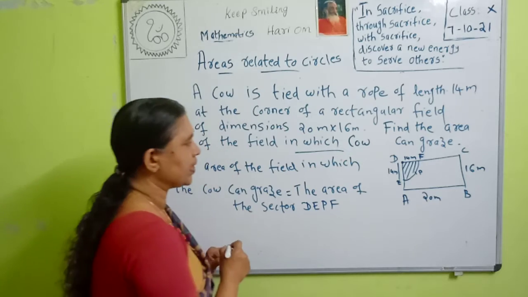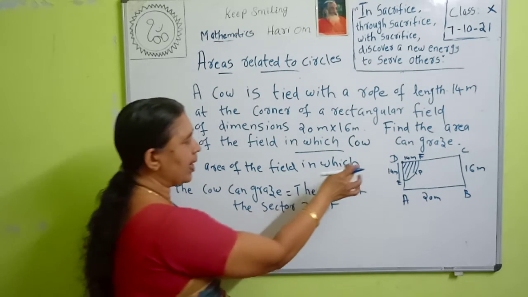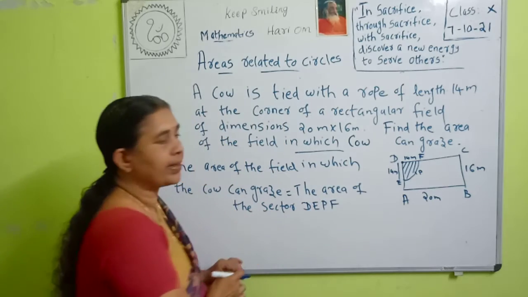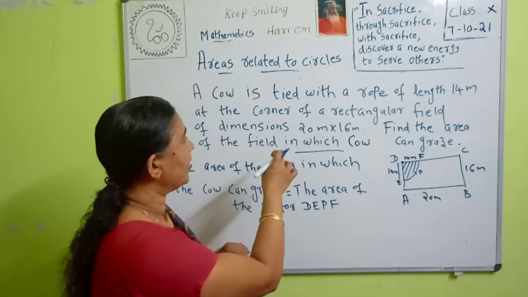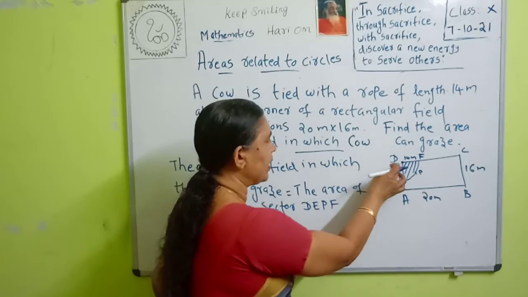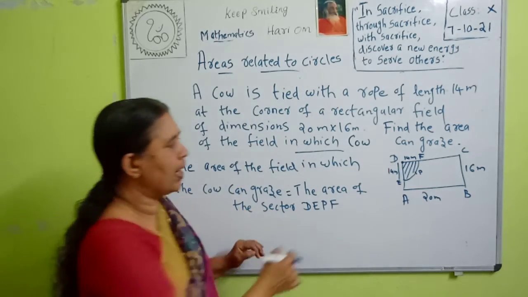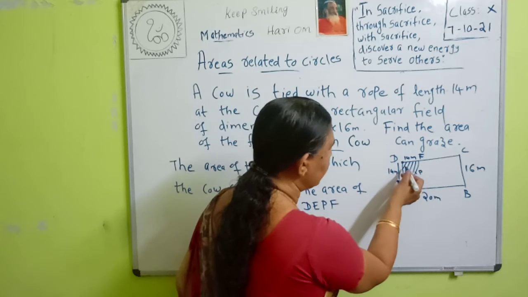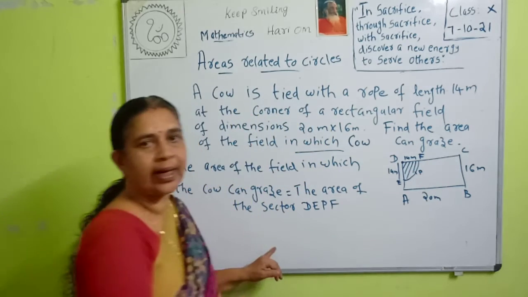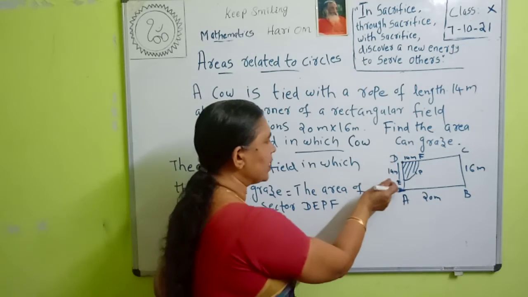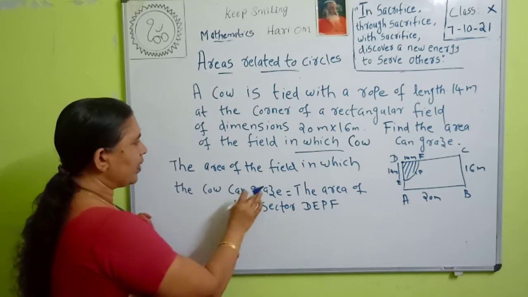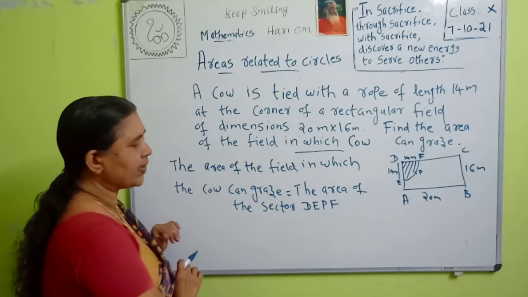Then what is the radius of the sector? The length of the rope is the radius of the sector. And what is the sector angle? This is a rectangular field. So what is the sector angle here? Sudarshan, can you say? This is a rectangular field, so this angle is 90 degrees. So the sector angle is 90 degree and the radius is equal to the length of the rope, that is 14 meter.